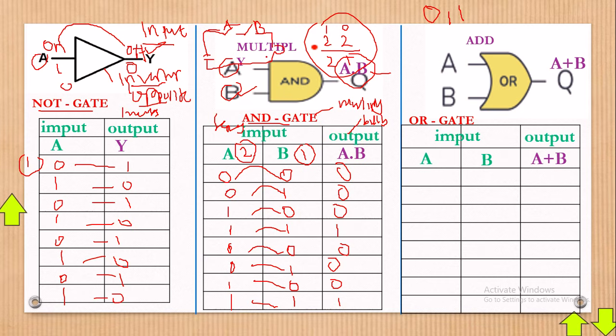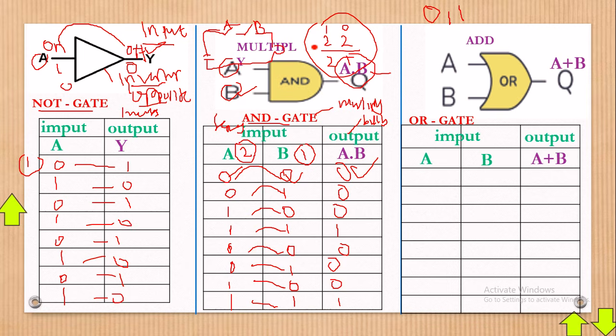Looking at this diagram, when switch A and switch B, which are in series, are both off, remember, 0 means off, and I told you 0 can mean off and 1 can mean on. When the two switches are off, the bulb won't give light. So you can see here, switch A is off and switch B is off, and the bulb will be off.